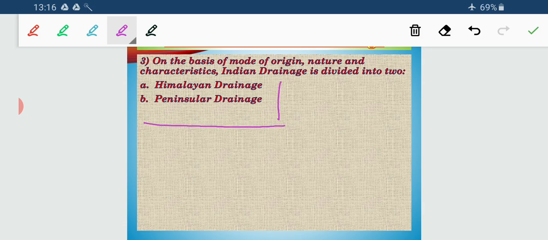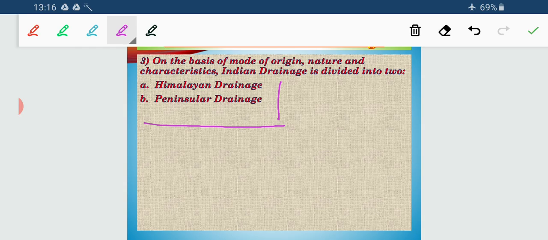So I have completed the class for today. I have discussed the key words. It will be there in your copy the way I am presenting it. Secondly, the next comes the drainage patterns, the factors that are influencing the drainage pattern, and the four types of drainage patterns. It is compulsory to draw the diagrammatic representation of all the four drainage patterns in your copy the way I did it in the slide.